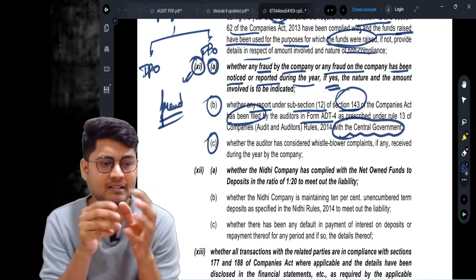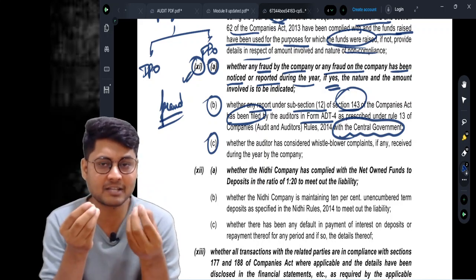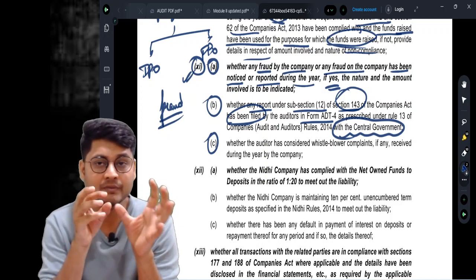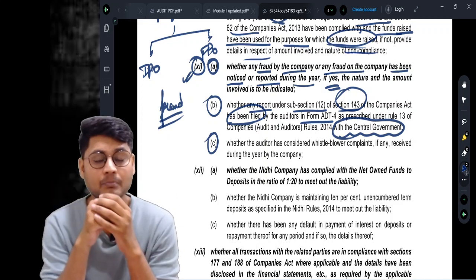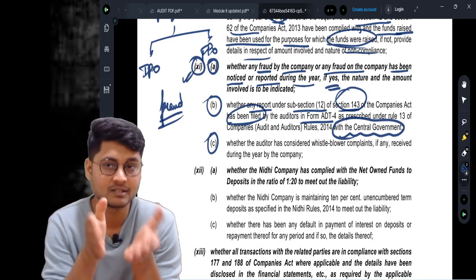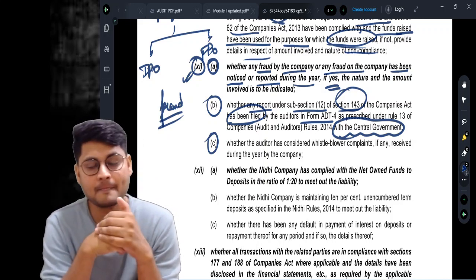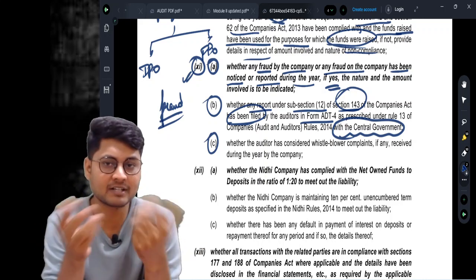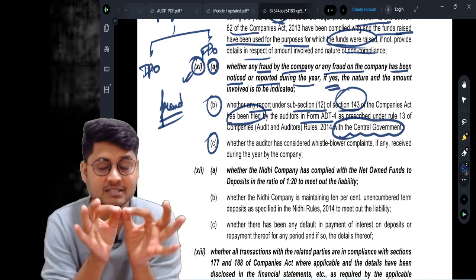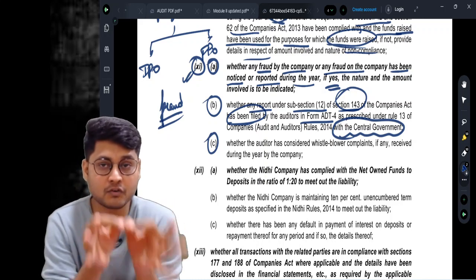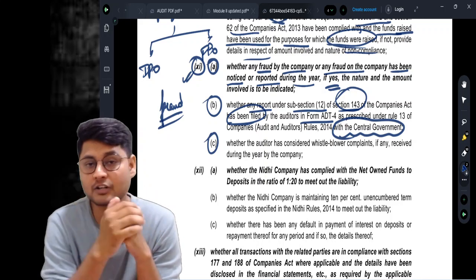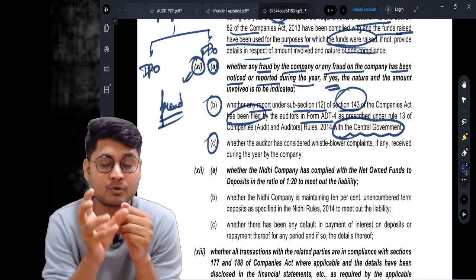These frauds are taken care of by the audit committee. So whoever is raising the complaint to the higher authorities, in the case of the audit committee, the chairman of the audit committee may be the higher authority. Such escalation of frauds or complaints to the higher authorities is called whistleblowing